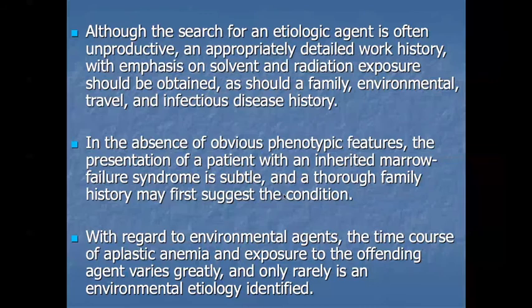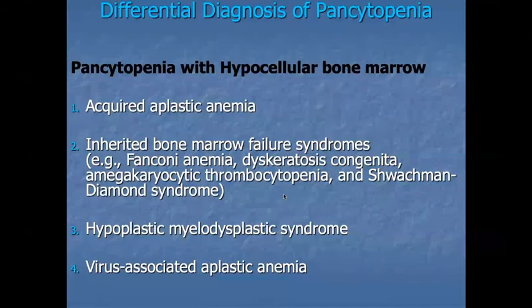Now coming to the differential diagnosis of pancytopenia. Pancytopenia with a hypocellular bone marrow: acquired aplastic anemia. Another is inherited bone marrow failure syndrome. We're discussing Fanconi anemia, dyskeratosis congenita syndromes, megakaryocytic thrombocytopenia. Another is hypoplastic myelodysplastic syndrome, and virus-associated aplastic anemia. Viruses like parvovirus and HIV also cause severe aplastic anemia.